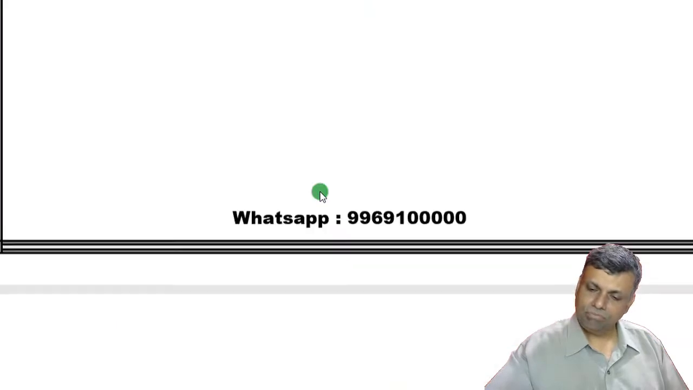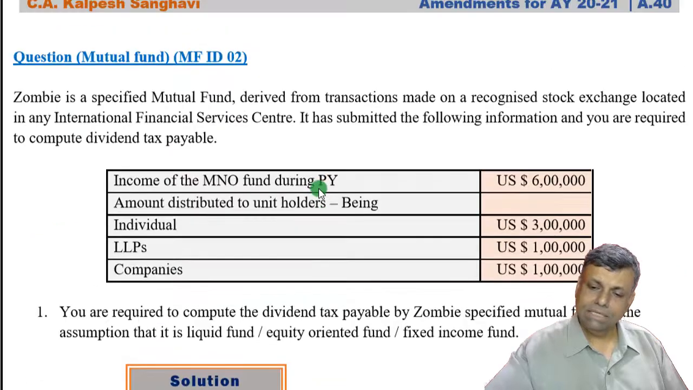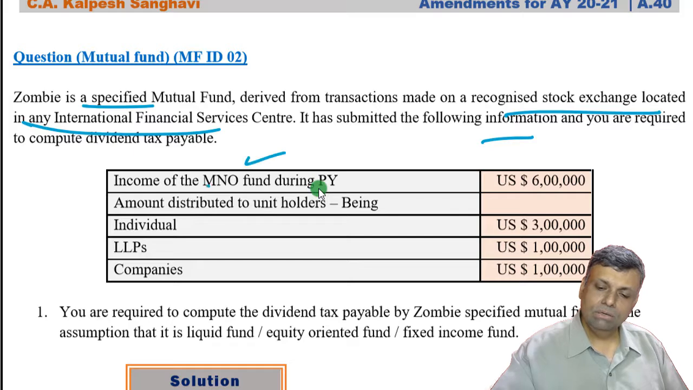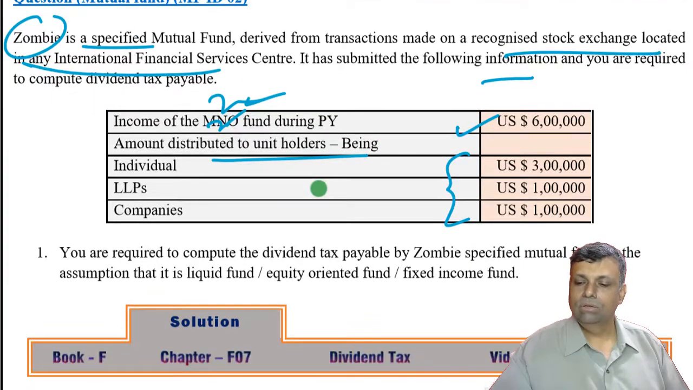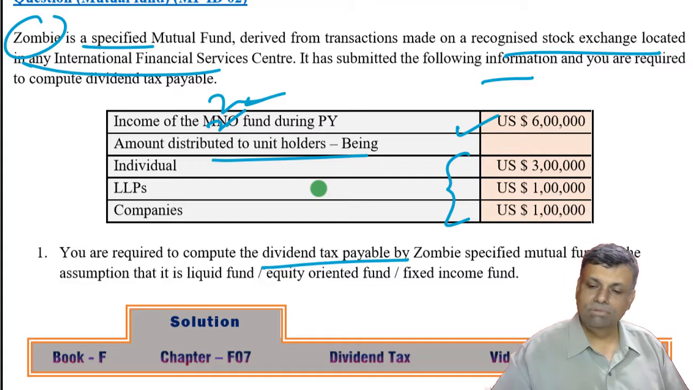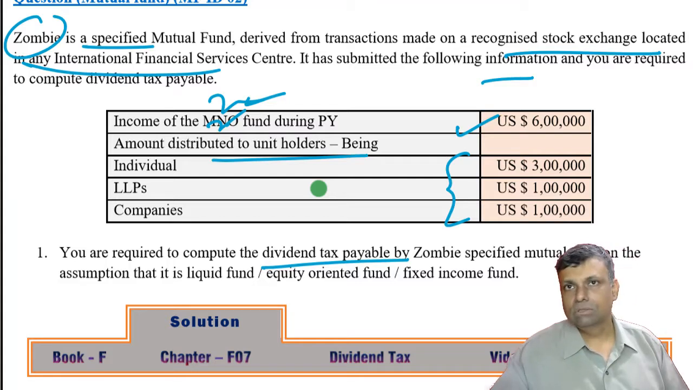This is just one question that I've already said: this is a specified mutual fund, and it is located in IFSC. Following information, income of this particular fund, okay, it should be the XYZ fund. It is 6 lakhs dollars in foreign currency, and it has been distributed to the unit holders. You are required to compute the dividend distribution tax applicable to this particular fund. The fund is not taxable, and for dividend distribution tax also, no taxation.